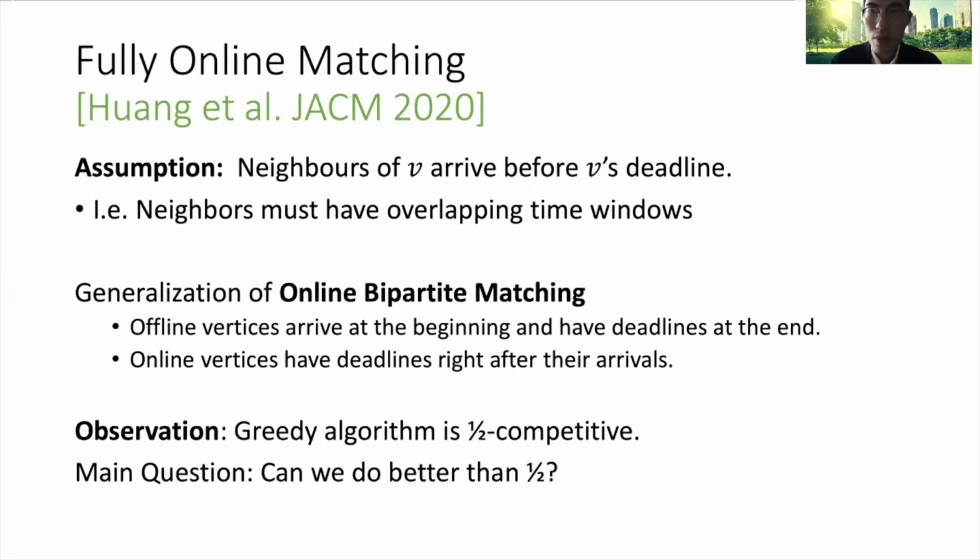A simple observation gives that any greedy algorithm is half competitive. When I say greedy algorithm, I mean that for each vertex, if there is an edge available, then we never give up this vertex. So the main question in this line of research is how to design algorithms with competitive ratio better than half.